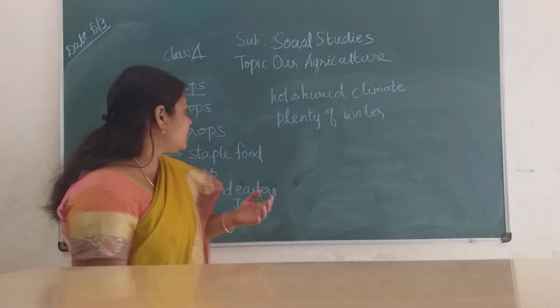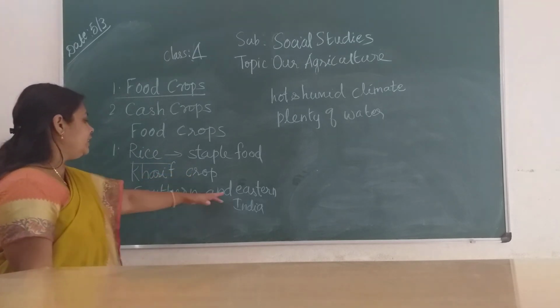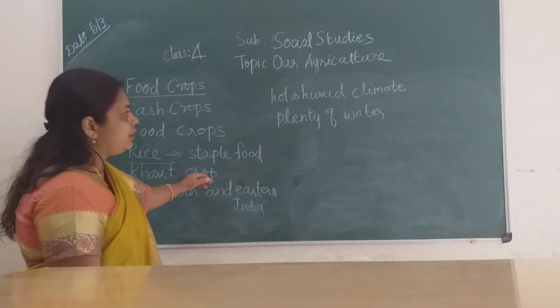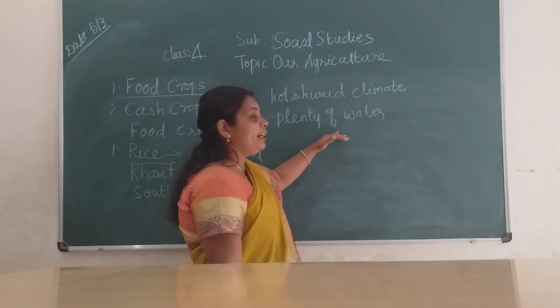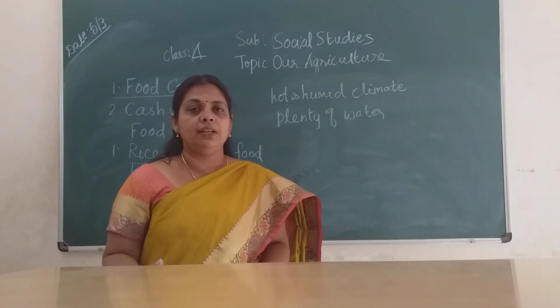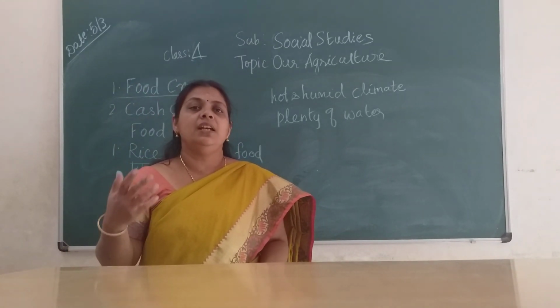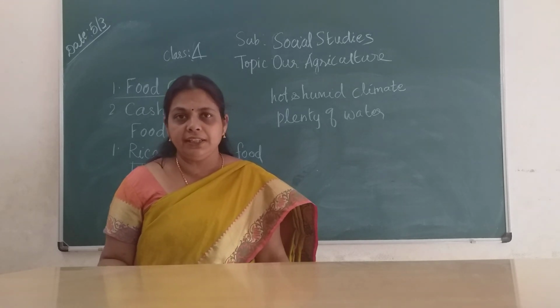So the important points about rice: it is a staple food for southern and eastern India. It is a kharif crop. It requires a hot and humid climate. It requires plenty of water, and we saw the states which produce rice, children. The remaining topics we will see in the next class.